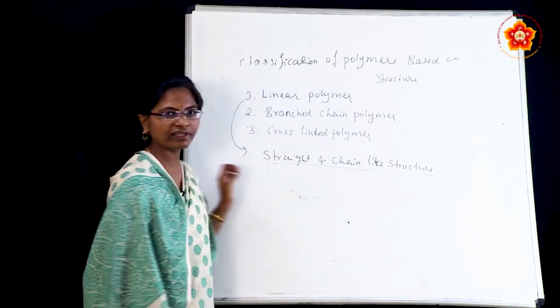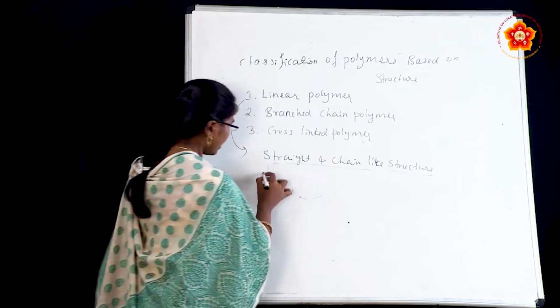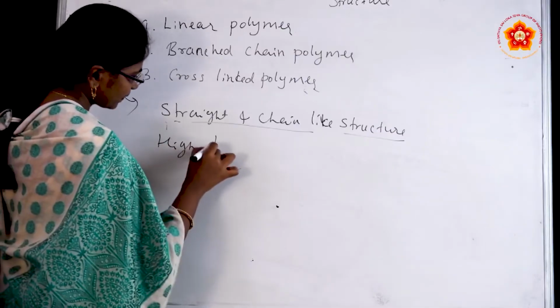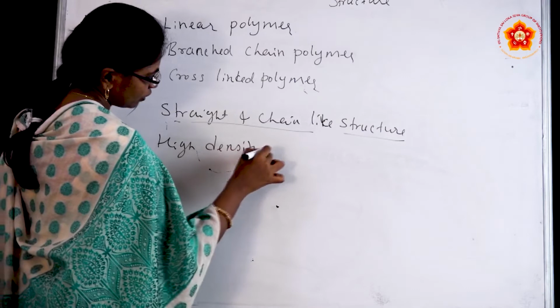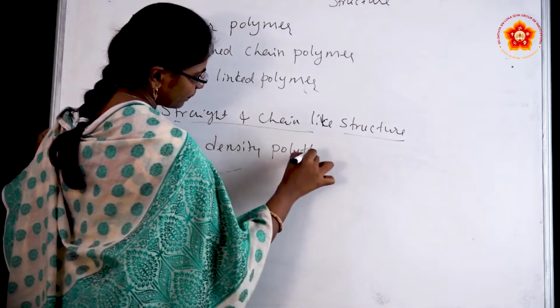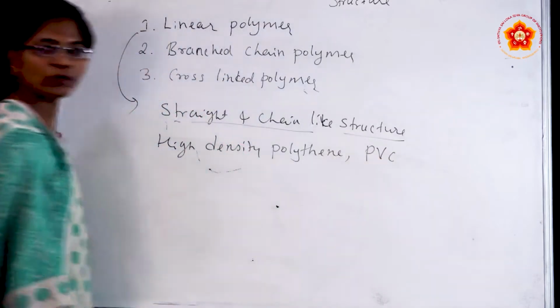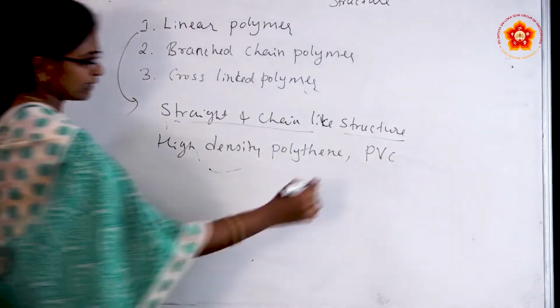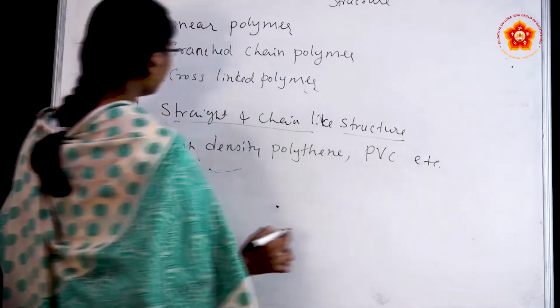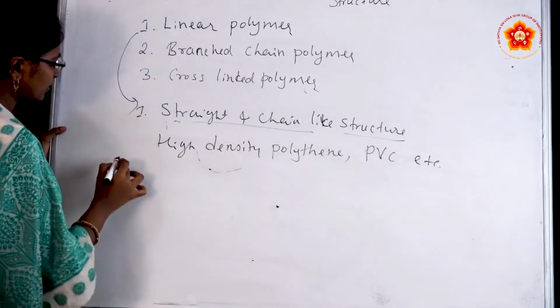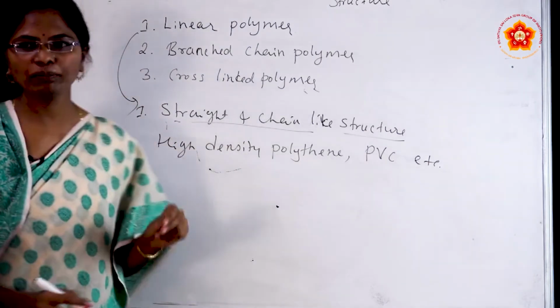We can give examples here: high density polythene and PVC, polyvinyl chloride, etc. The second one is branched chain polymers.